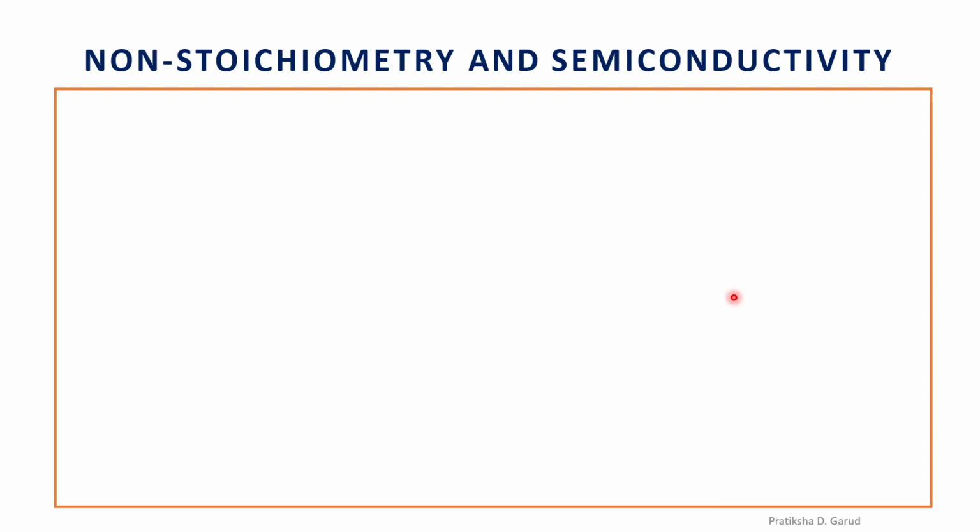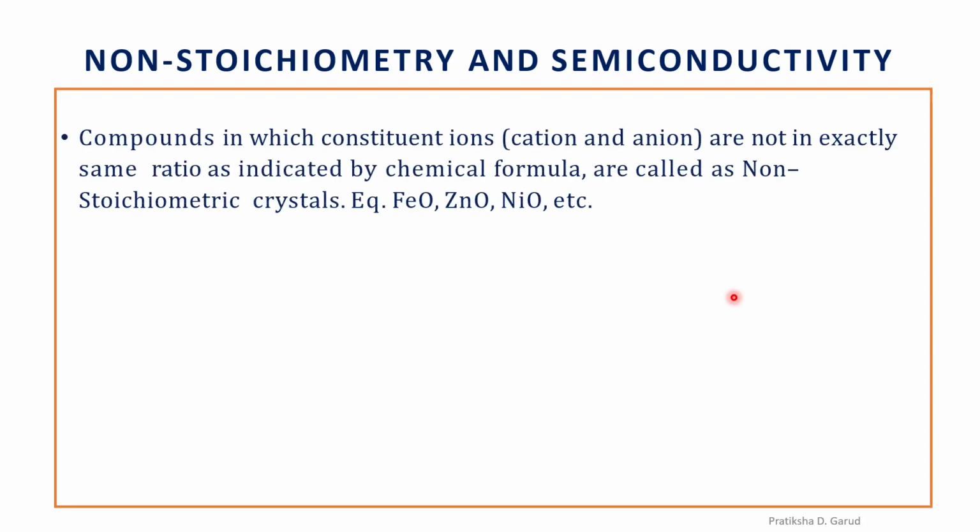Next point, non-stoichiometry and semiconductivity. Now what do you mean by stoichiometric compounds? The compounds in which constituent ions, that means the cation and the anion, are not in exactly the same ratio as indicated by the chemical formula, are called non-stoichiometric crystals. Their examples are FeO, that is iron oxide, zinc oxide, and nickel oxide, etc.